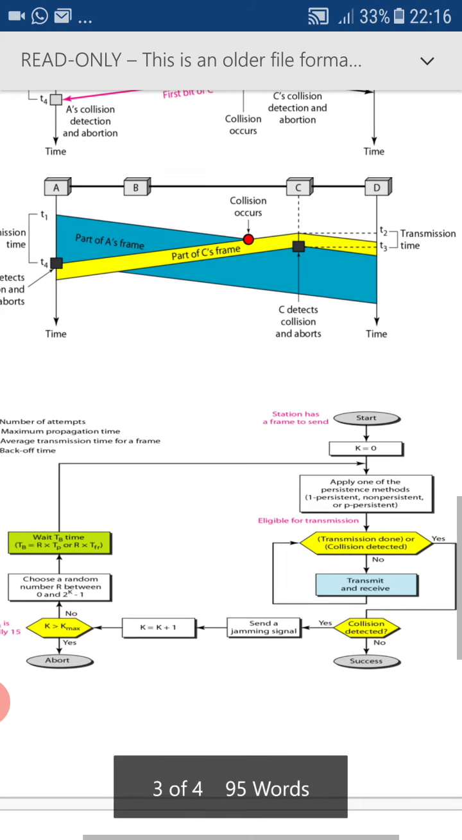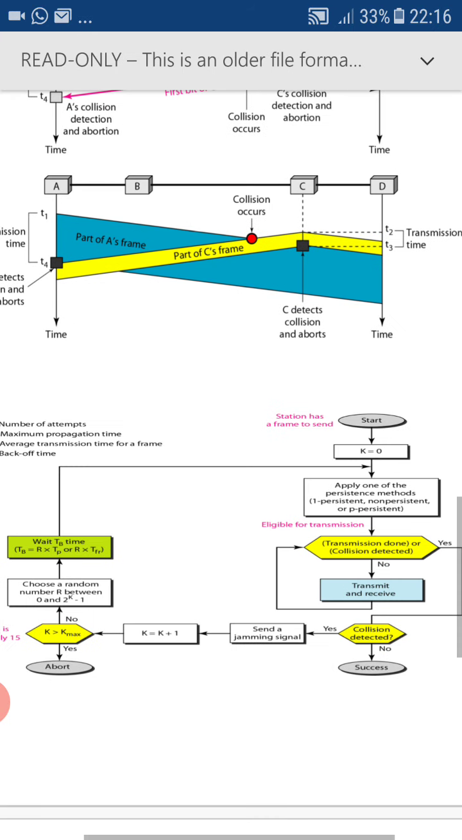Now we will explain the same thing using the flowchart. Initially we start with the start phase, then after the start we have k equal to 0. The meaning is we are initializing the backoff time as 0 and we predefine a maximum backoff time. In this diagram we have set the maximum backoff time as 15. Then after initializing the backoff time to 0, we need to apply one of the persistent methods. Persistent methods are applied to sense the medium as idle or busy.